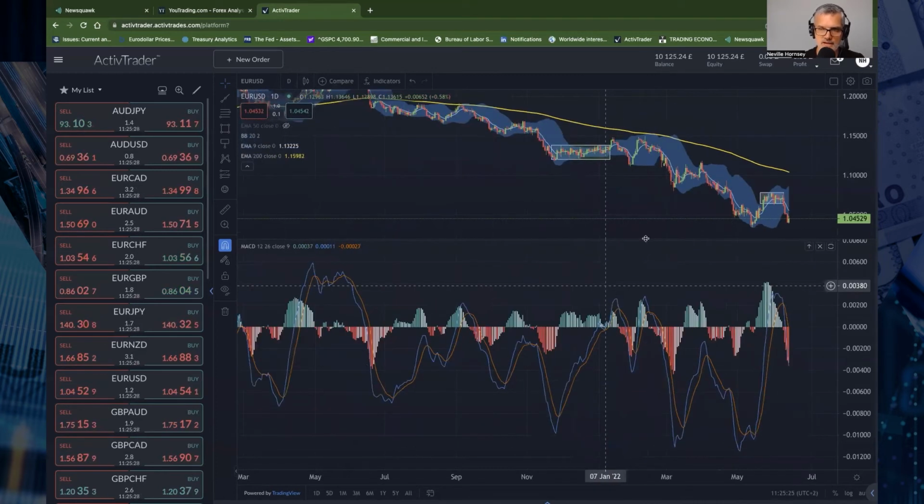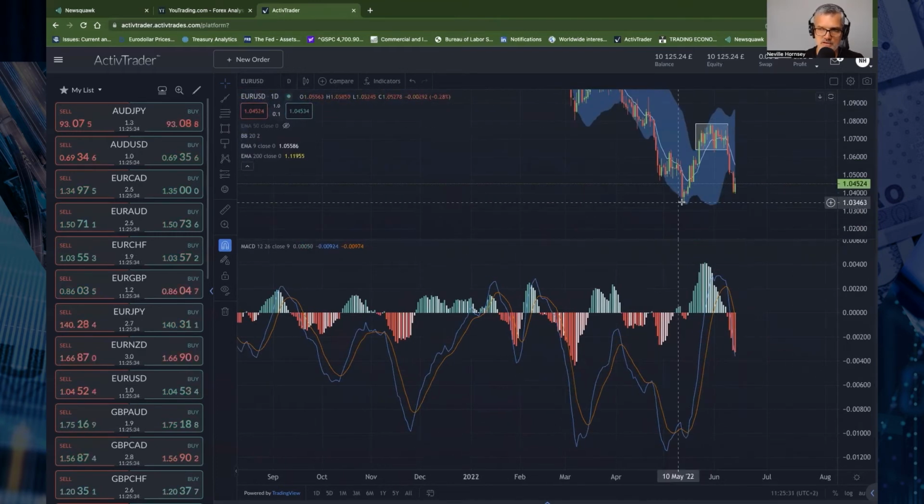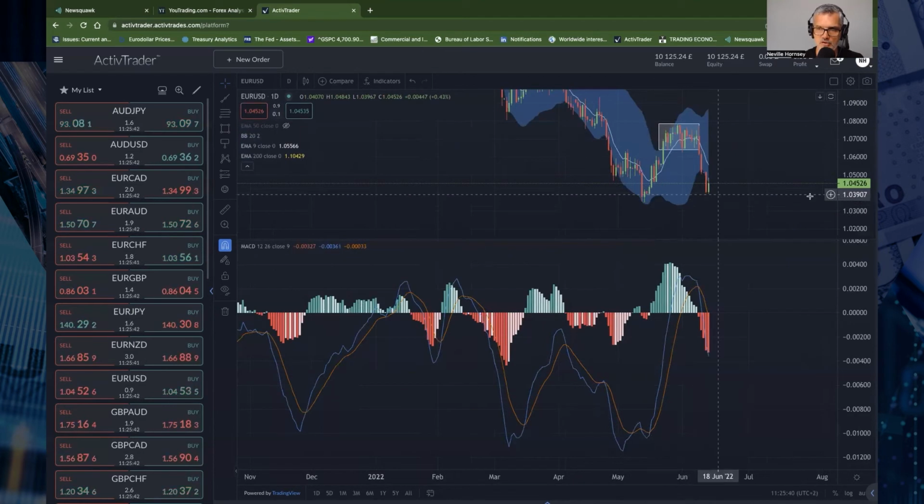Euro versus US dollar, we've taken the trade off. We got down to our target. We didn't get any follow through, no extra momentum to sweep this low. So I thought, well, the initial idea was to come down to this level. We hit our risk to reward ratio of 1 to 2. So effectively took profits there.